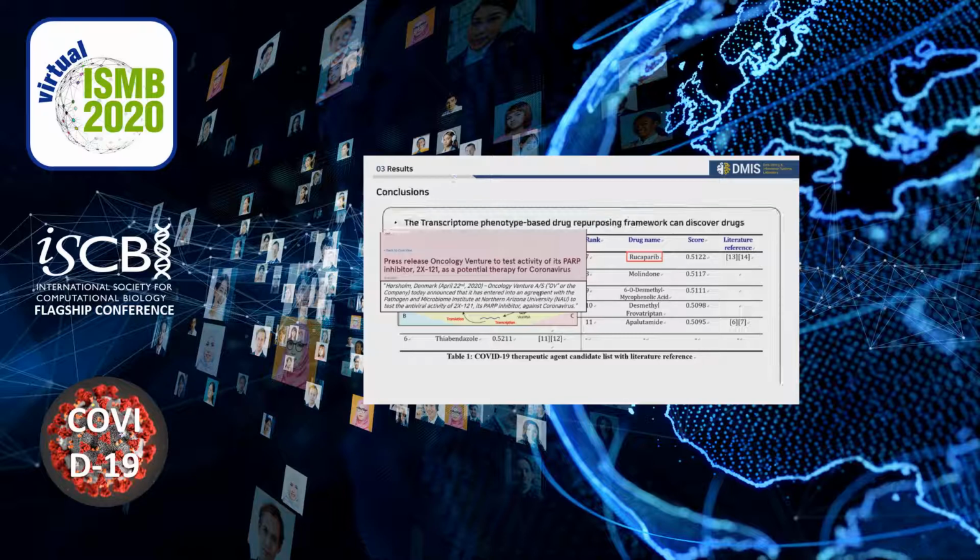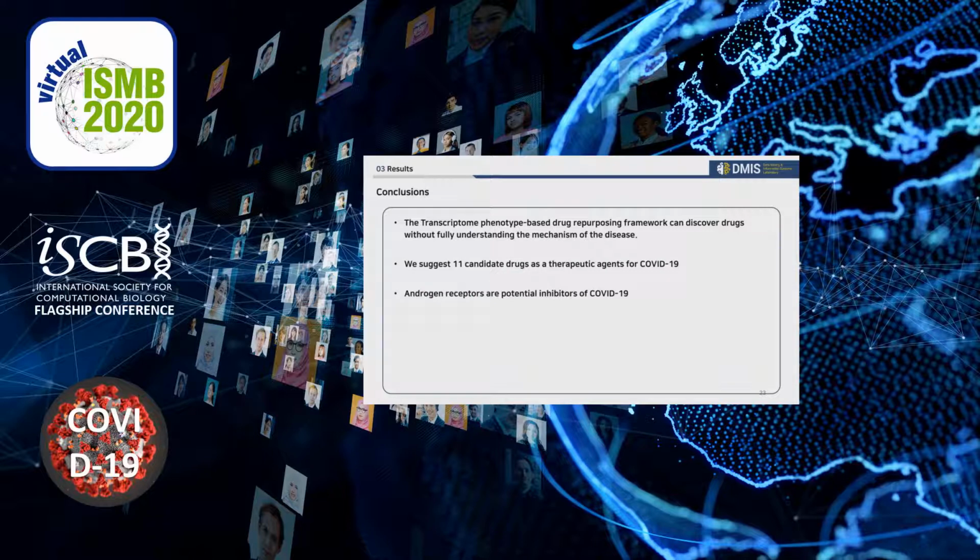So our conclusions are that the transcriptome phenotype-based drug repurposing framework can discover drugs without fully understanding the mechanism of the disease. And we suggest 11 candidate drugs as therapeutic agents for COVID-19. And among them, androgen receptor inhibitors can be potential inhibitors of COVID-19.